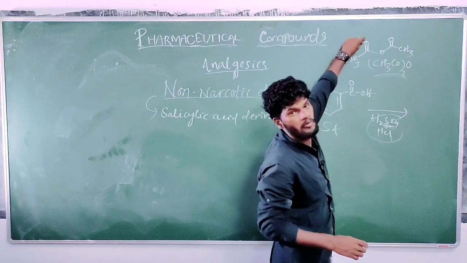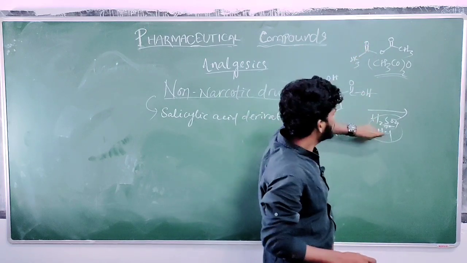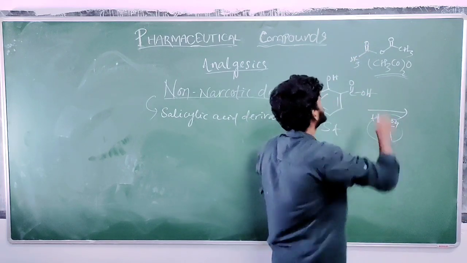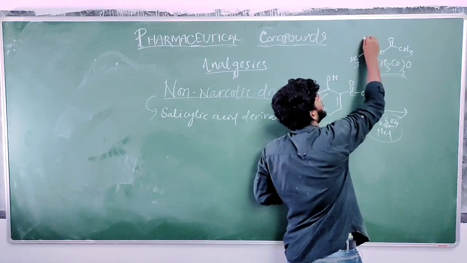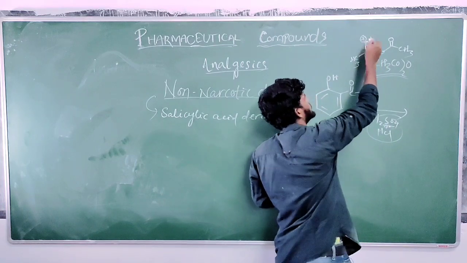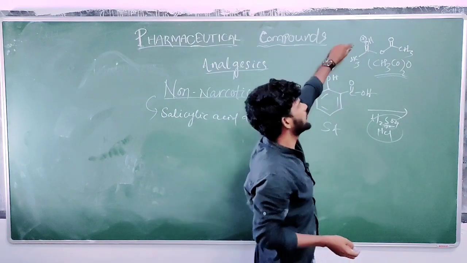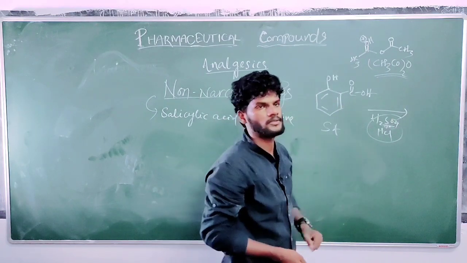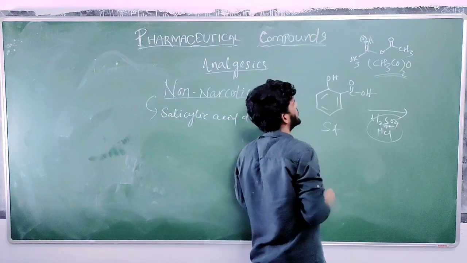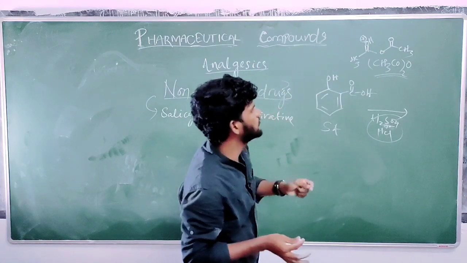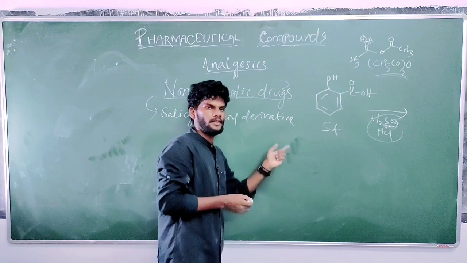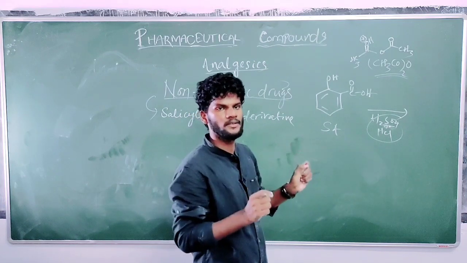The oxygen non-bonded electron pair will take up hydrogen from the acid, so it will become OH positive, as it took the hydrogen and donated its electron pair, so there will be a positive charge over oxygen. Next, you have to choose what is the nucleophile here, what is the electrophile, and what is the leaving group.